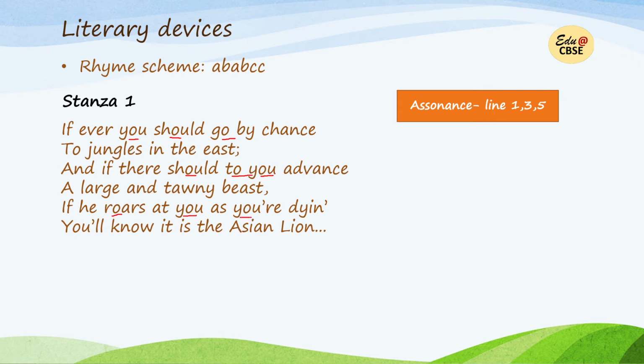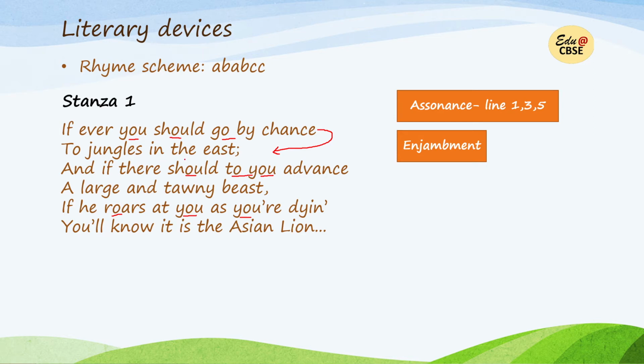So this is assonance. Now next we have enjambment. Enjambment is when one line runs into the next line. There is no punctuation mark, no break between the first line and the second line. So here, if ever you should go by chance to jungles in the east, this is enjambment.